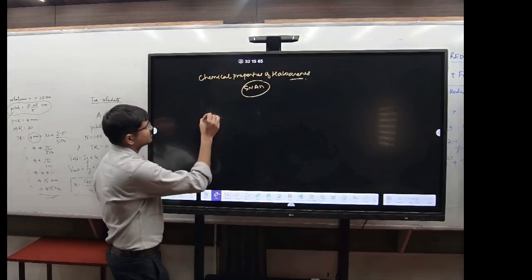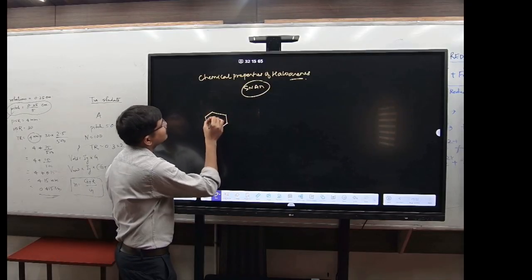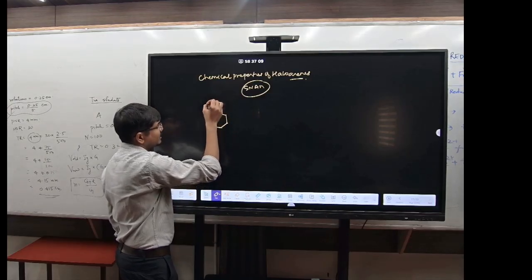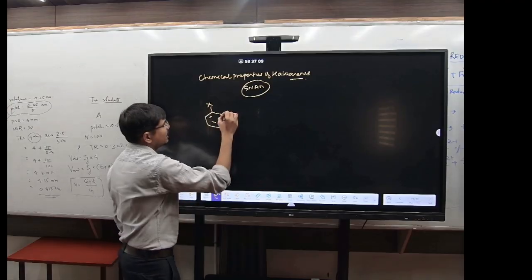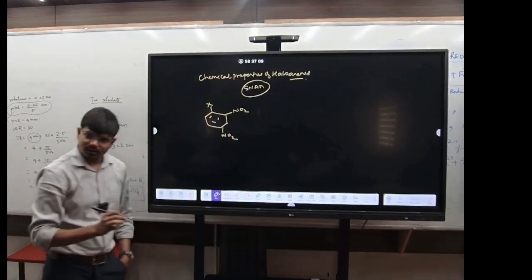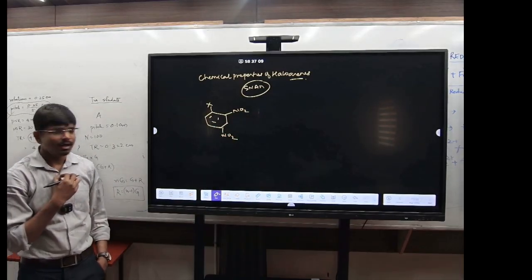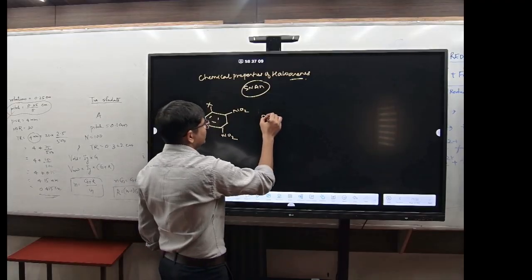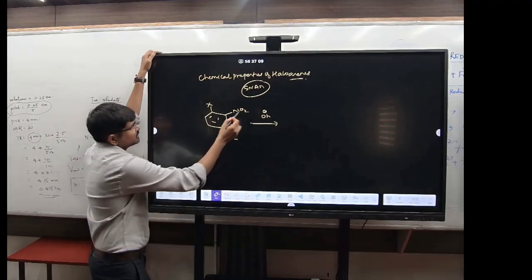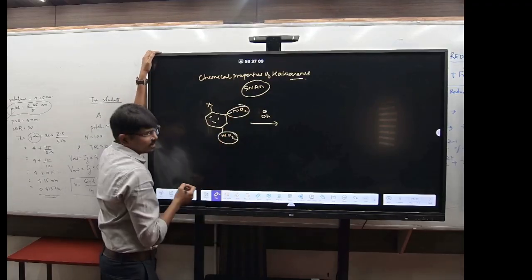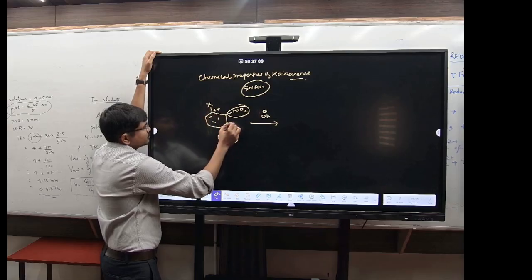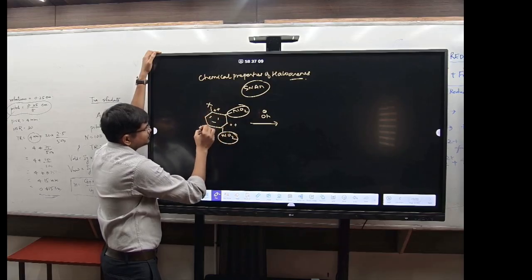So look here, suppose you have this one, and you have attached some X group, right? And you have the electron withdrawing group NO2 and NO2, and you have added OH-. This is a meta directing group, which means positive charge will come at this position and this one.